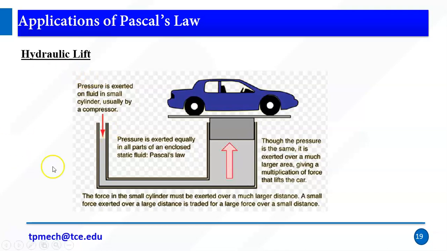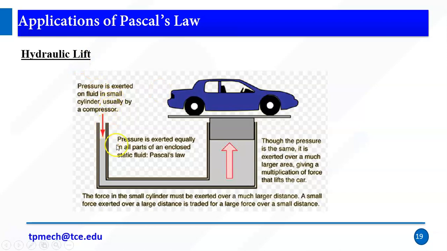Assume that you want to lift up your vehicle. The pressure is exerted on the fluid, so the pressure is equal in all directions. Whatever pressure you apply here, it will apply there also. The force you apply here, say 50, you can get 500 there. So 10 times, and we can easily lift the heavy object. This is one of the examples of Pascal's law.